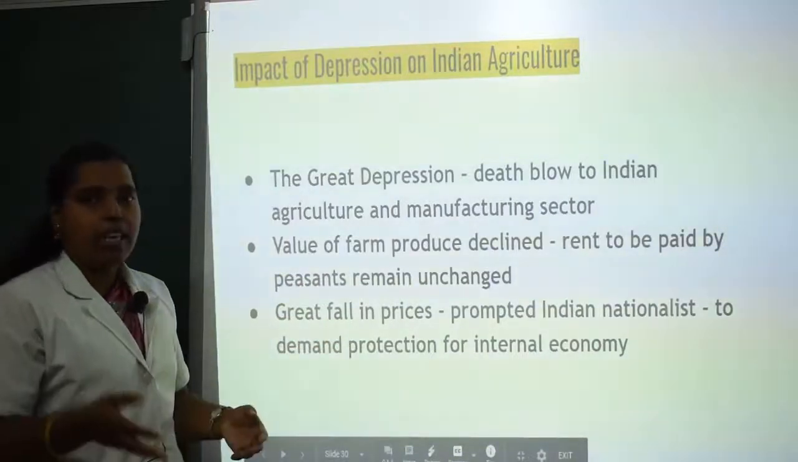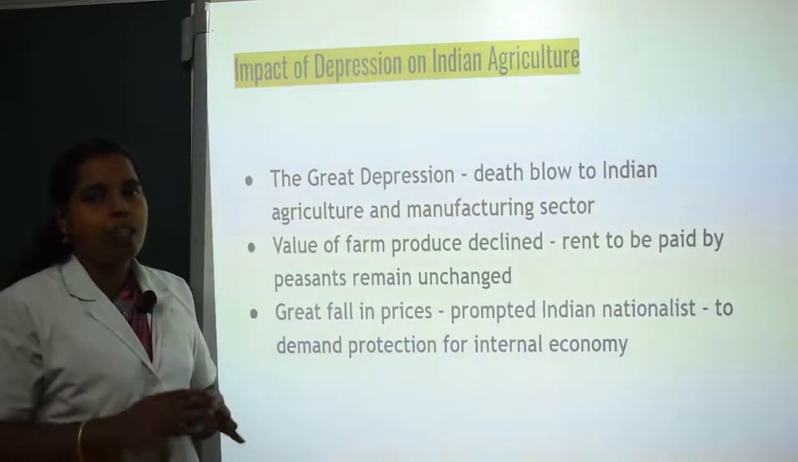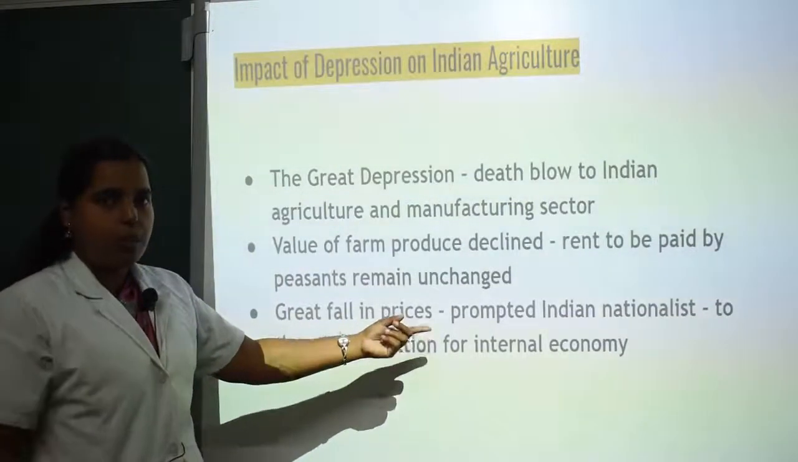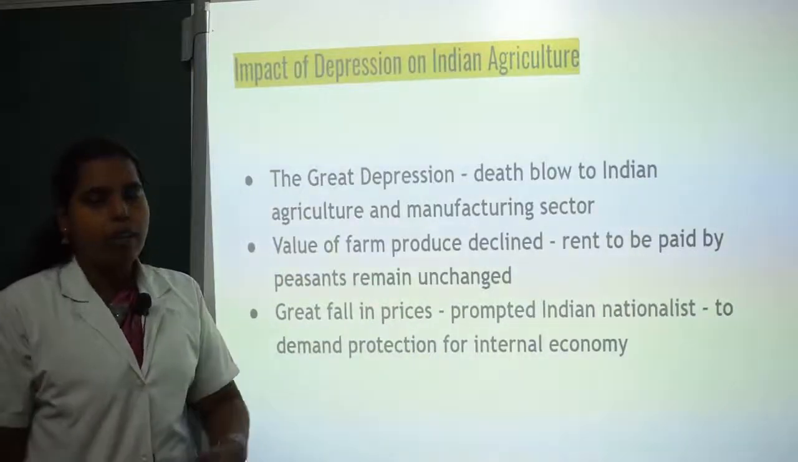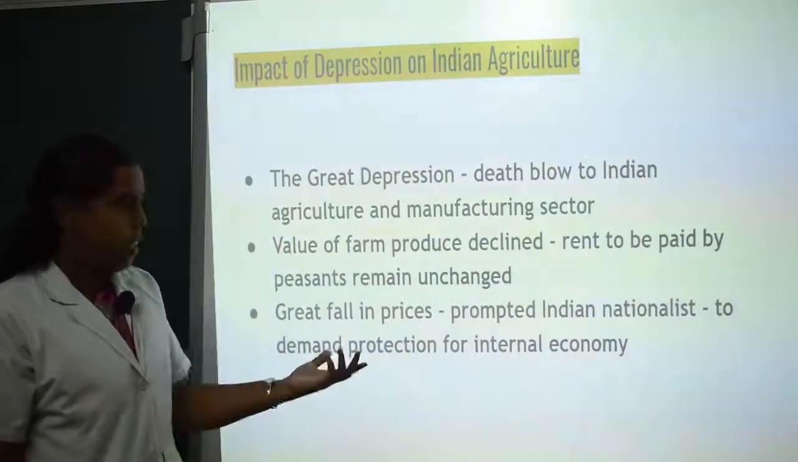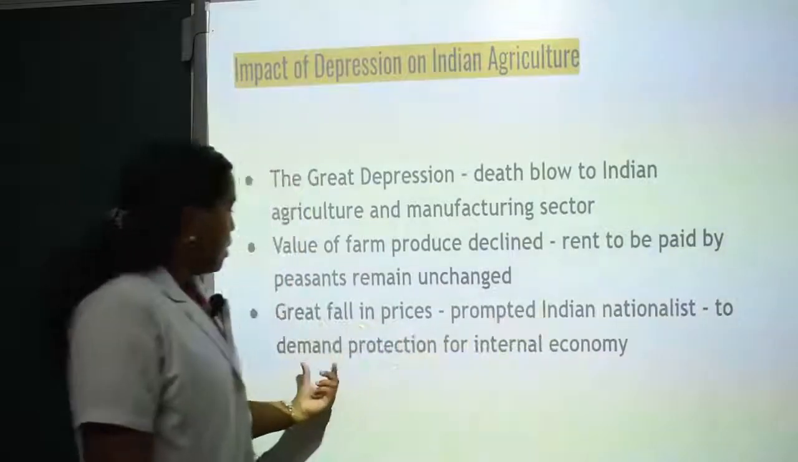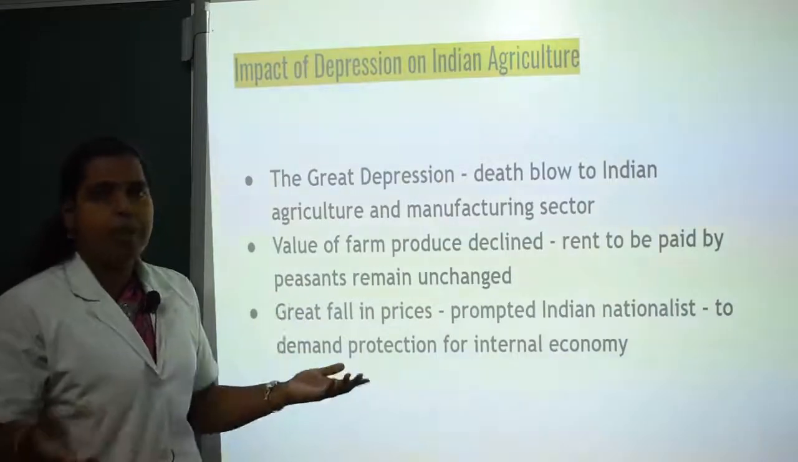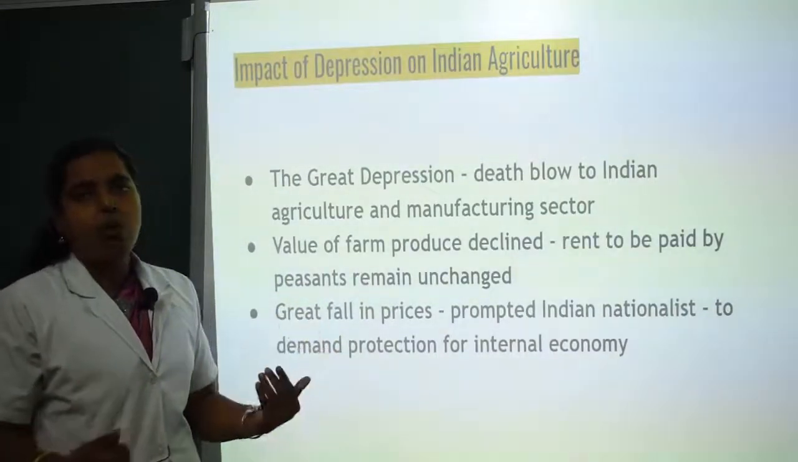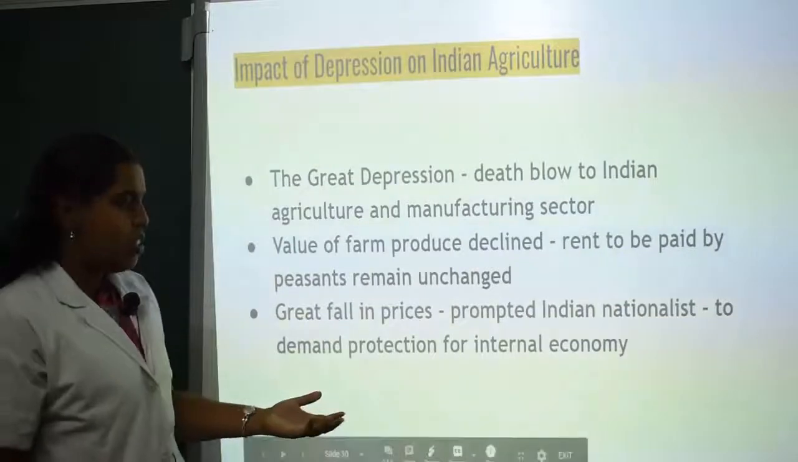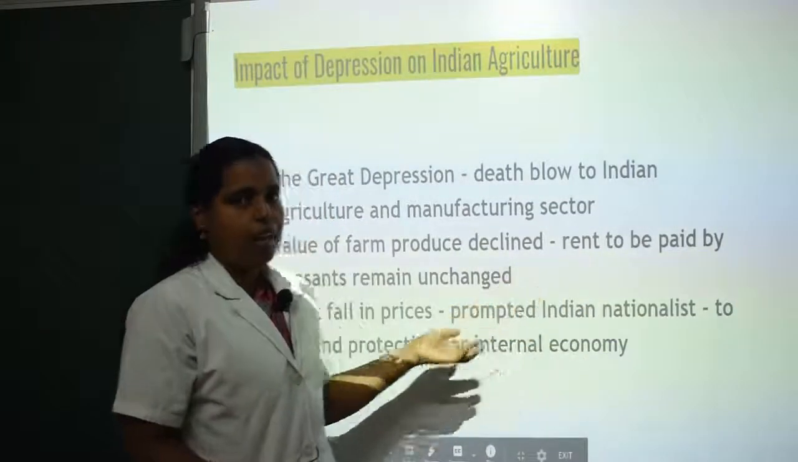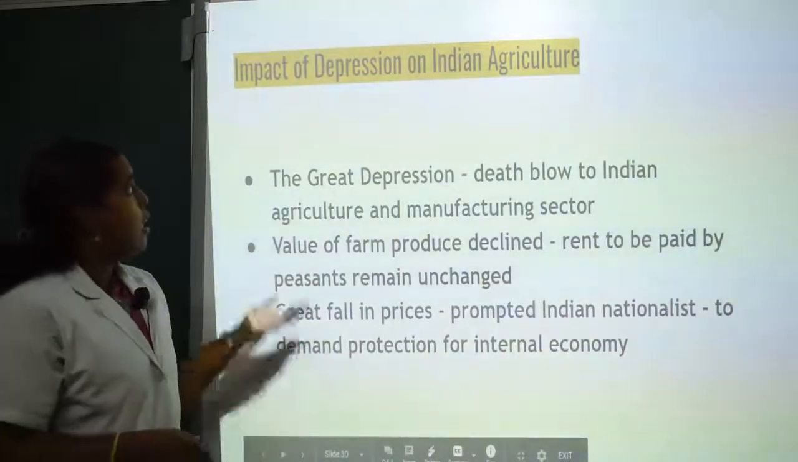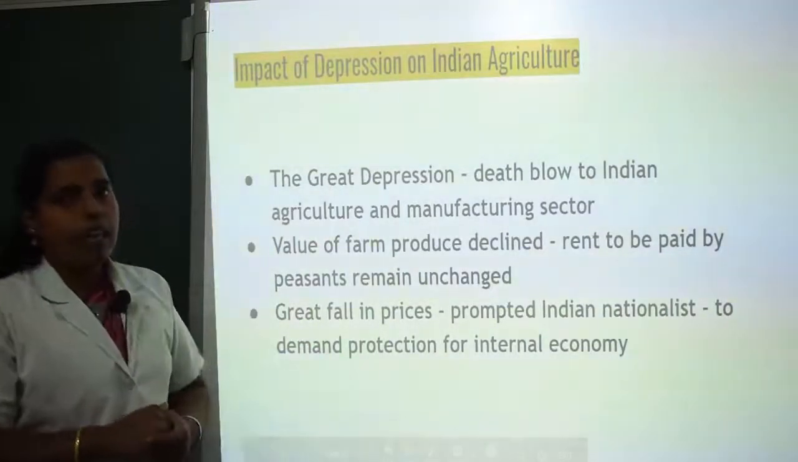Great fall in prices, and in that time period most of them were cottage workers and farmers only. Great fall in prices. Automatically prices will come down. So that's what I said: Indian markets will go down and British products will go up. This prompted Indian nationalists to demand protection for the internal economy. So what is happening automatically? Those who take interest in our own country, that is our leaders, stood as nationalists and started to improve the internal economy. So that's the impact of depression on Indian agriculture.